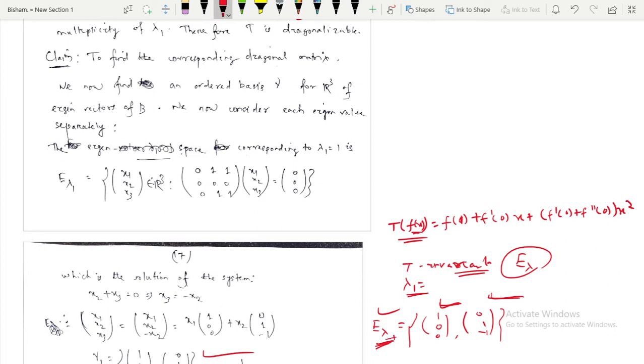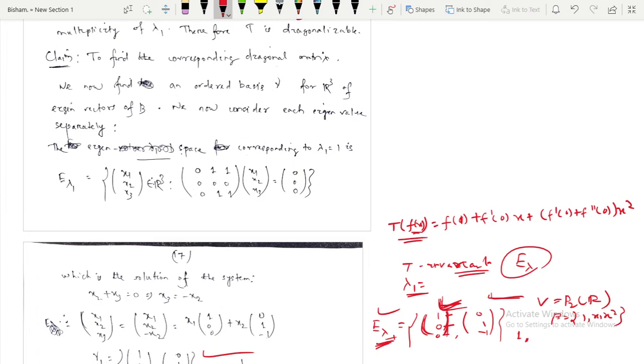Since I am considering the vector space P2(R), what is the corresponding vector associated with this vector? We know the basis elements are 1, x, x square. The polynomial associated with this column is 1, because this is 1 times 1 plus 0 times x plus 0 times x square.